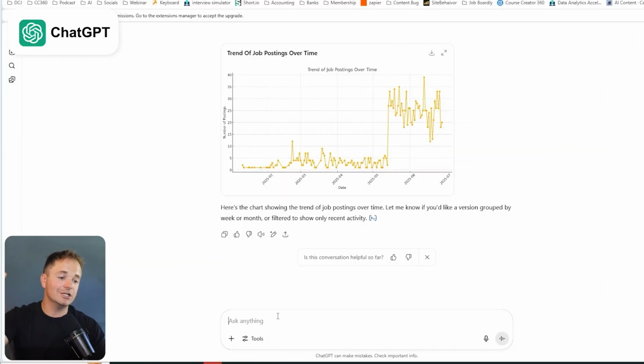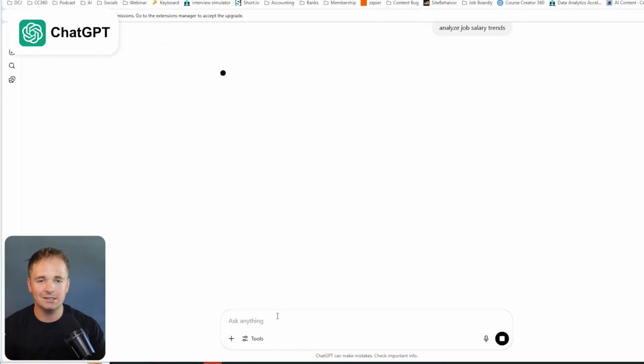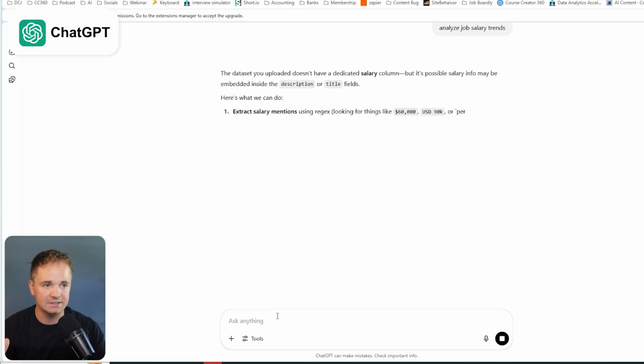All right, so another interesting thing that we can do with job listing data is take a look at the salaries. So I'm just going to ask it in a pretty general way. I'm going to say, analyze job salary trends. And I'm purposely being a little bit vague to see what it comes up with. I want to see what it does.